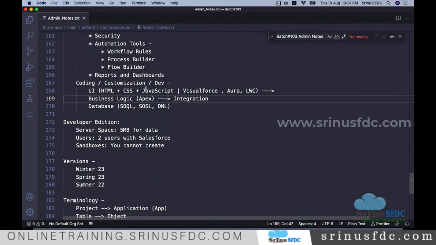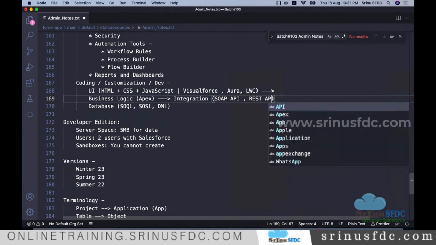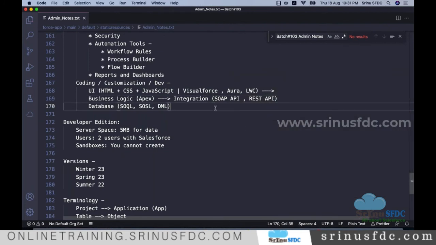They want to establish communication between the Airtel Salesforce application and the Airtel SAP application. That time integration is needed. The famous integration approaches are using SOAP API and REST API. All these things we also understand as part of this training.